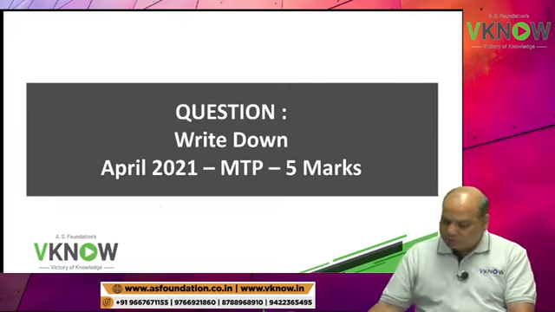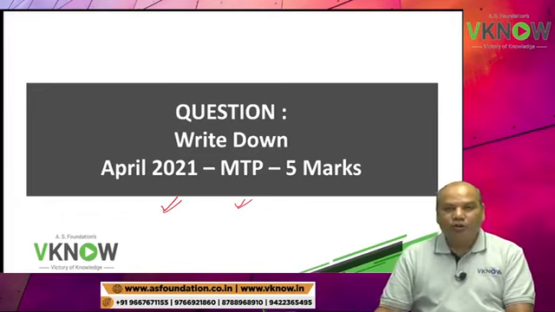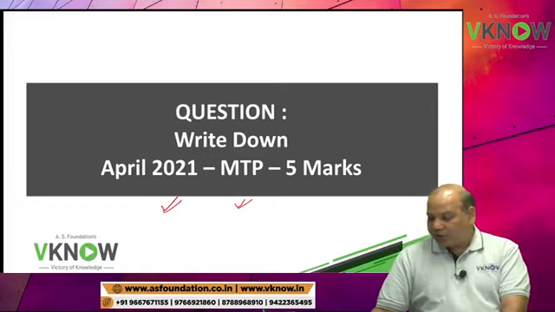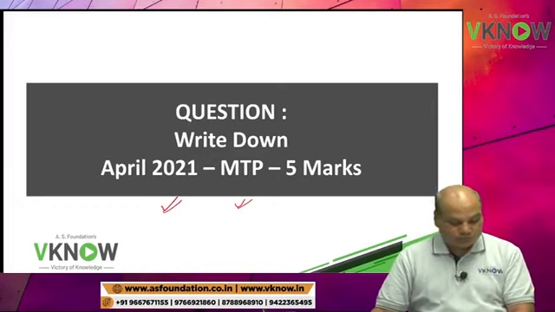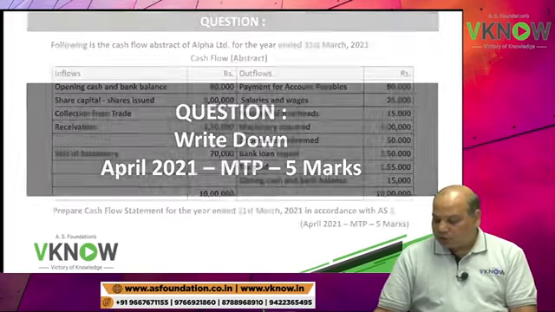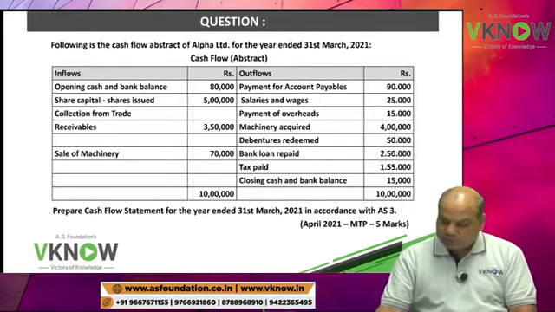This is from April 2021 MTP. So write down in the notebook April 2021 MTP question. Following is the question, write down.